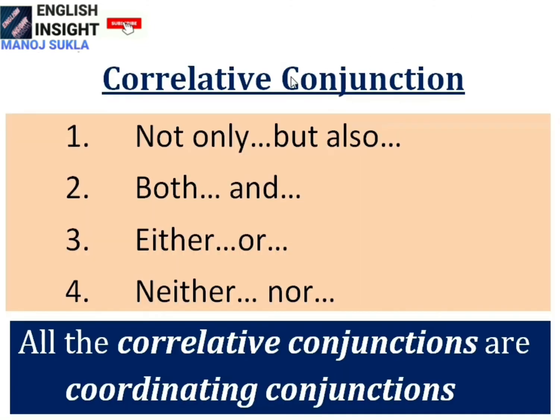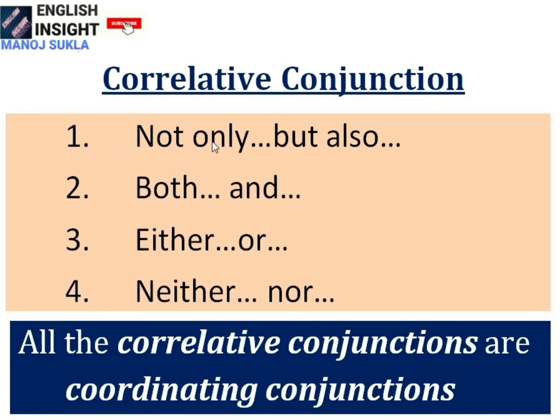You see another type of conjunction. This is the correlative conjunction. All the correlative conjunctions, as you see on the screen, are coordinating conjunctions. But not all the coordinating conjunctions are correlative conjunctions. There are so many coordinating conjunctions and there are so many correlative conjunctions also. Out of all the correlative conjunctions, only 4 have been taken into consideration. They stand in pairs; they are used in pairs in sentences.